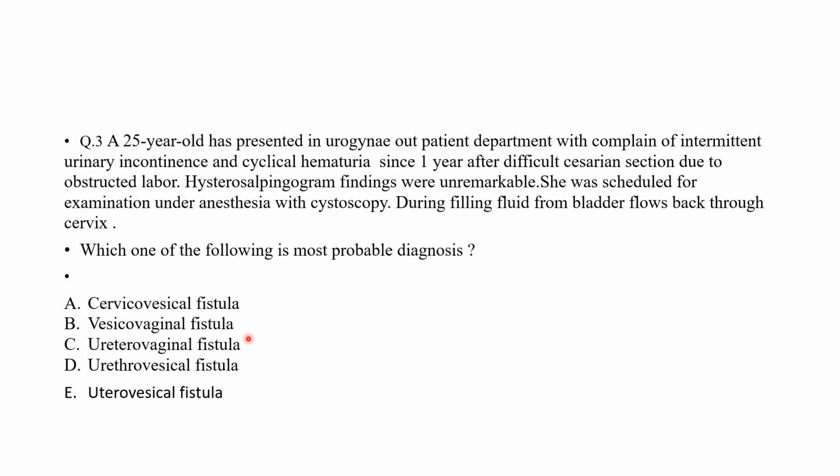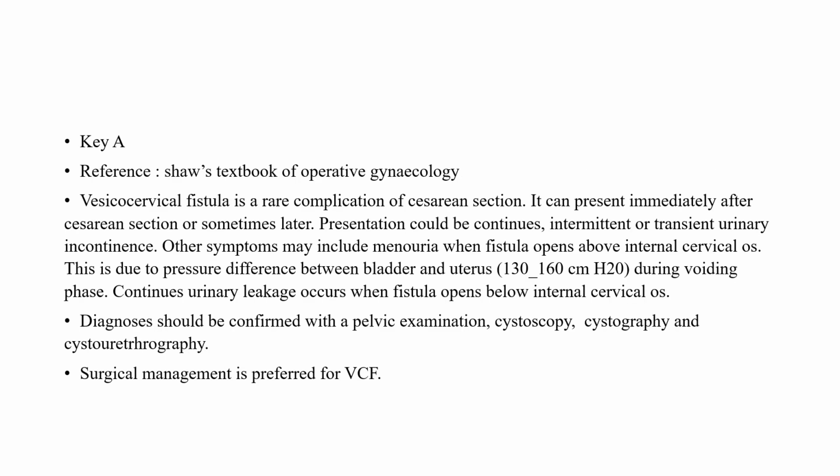Cervicovesical fistula, vesicovaginal fistula, ureterovaginal fistula, ureterovesical fistula, or uterovesical fistula. So which of these is the most likely answer? This hint is very strong. If you fill fluid from the bladder, it starts coming out from the cervix. So most probable answer is cervicovesical fistula, and the uterine lining is fine. This means uterovesical fistula is excluded. So let's see the key. The answer is A, cervicovesical fistula.